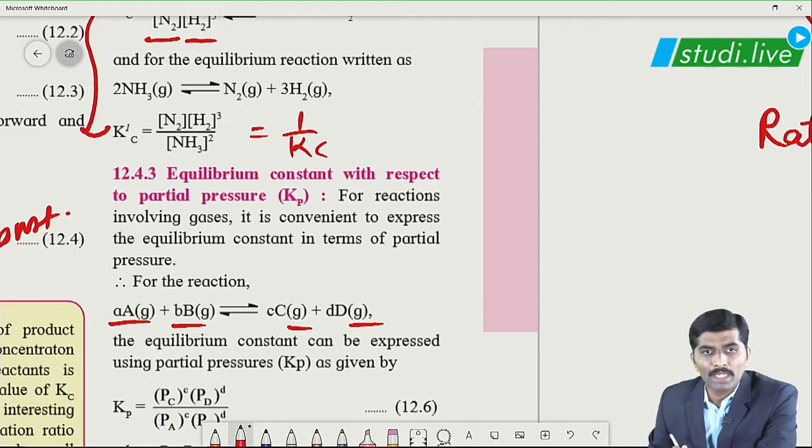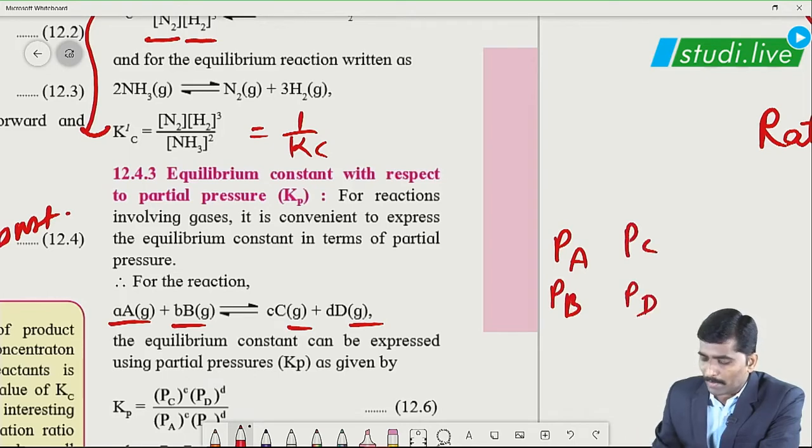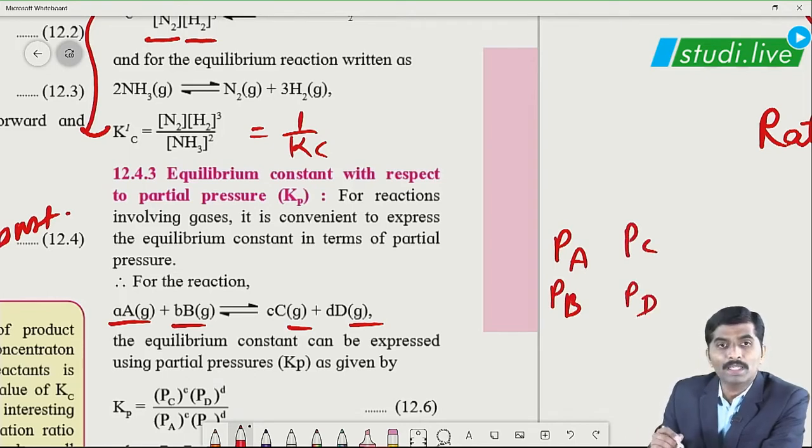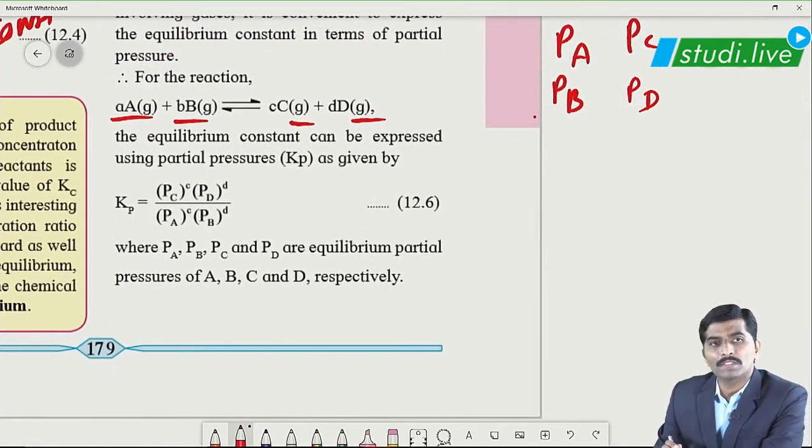Partial pressures of A, B, C and D are represented as PA, PB, PC and PD respectively. Instead of taking their concentration, we now express the equilibrium constant in terms of their partial pressures.